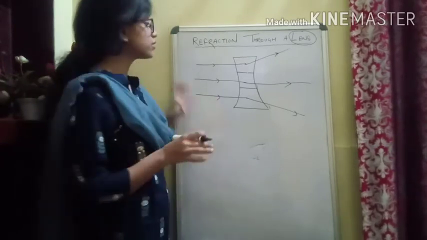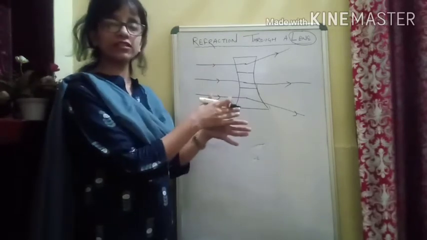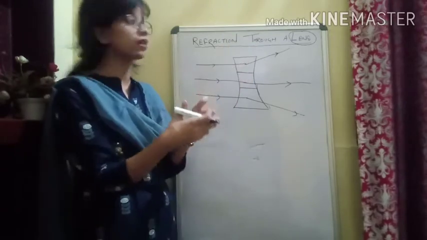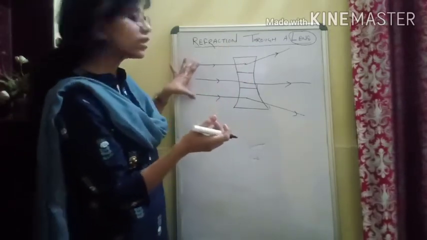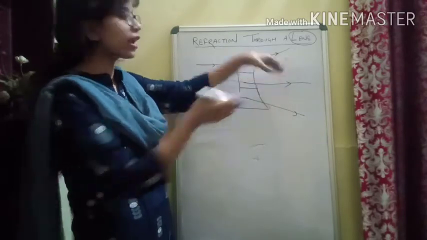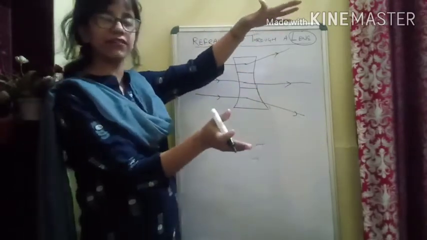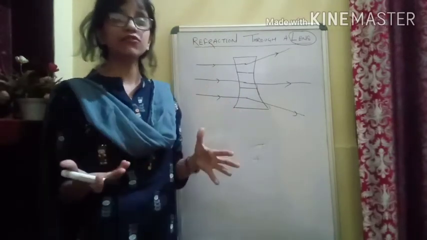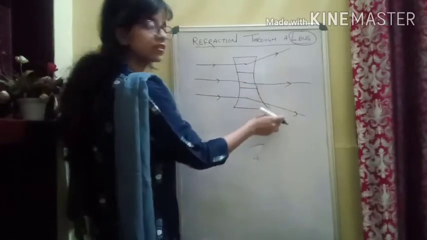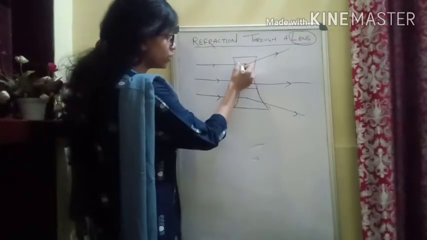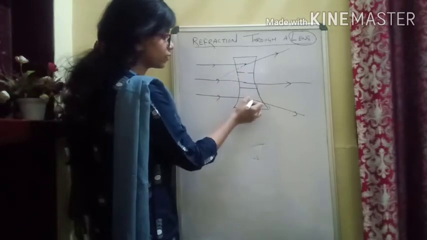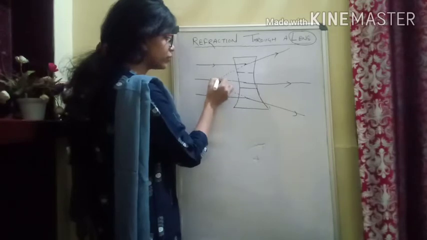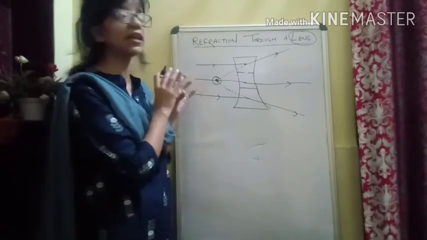Okay, here if I ask, now since we have seen that the convex lens is converging, and the lines are actually meeting, but if I ask you, since these are the incident rays and these are the refracted rays and they are moving apart, they are not meeting anywhere, so where will the image form? So if you see, these three are the refracted rays, and if you make them meet at the back, they are not actually meeting, they appear to meet somewhere, and there will be the image formation.